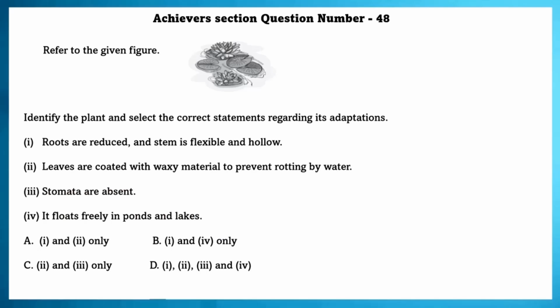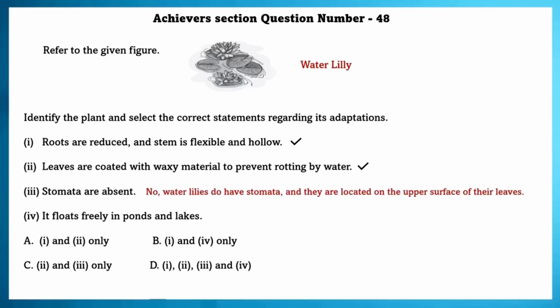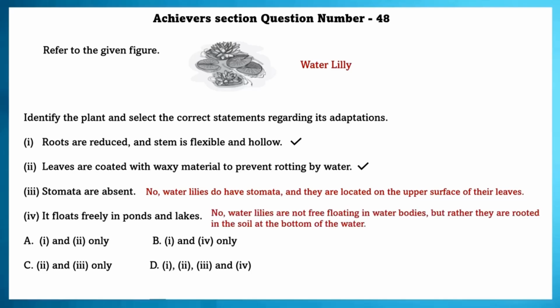Refer to the given figure. Identify the plant and select the correct statements regarding its adaptation. This plant is actually a water lily. Its roots are reduced and stem is flexible and hollow. Leaves are coated with waxy material to prevent rotting by water. Stomata is absent. This is wrong. Water lilies have stomata, but the twist is that they are located on the upper surface of their leaves.